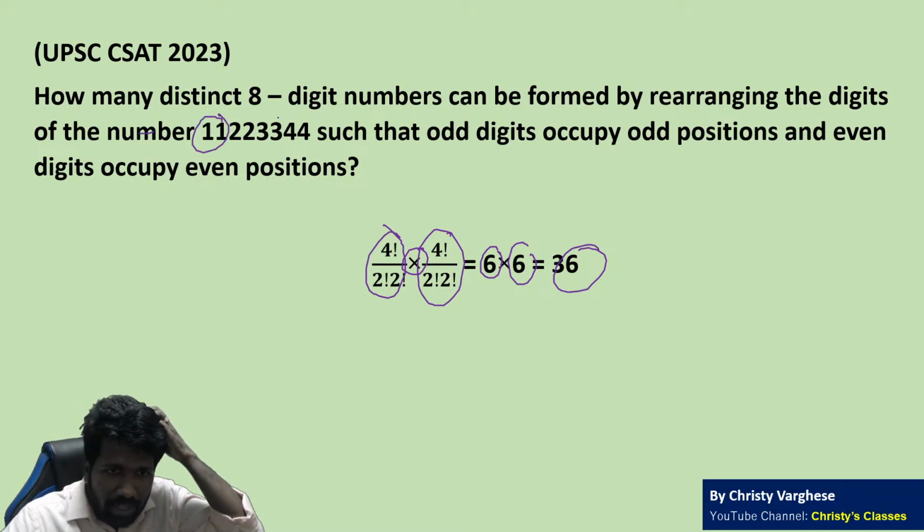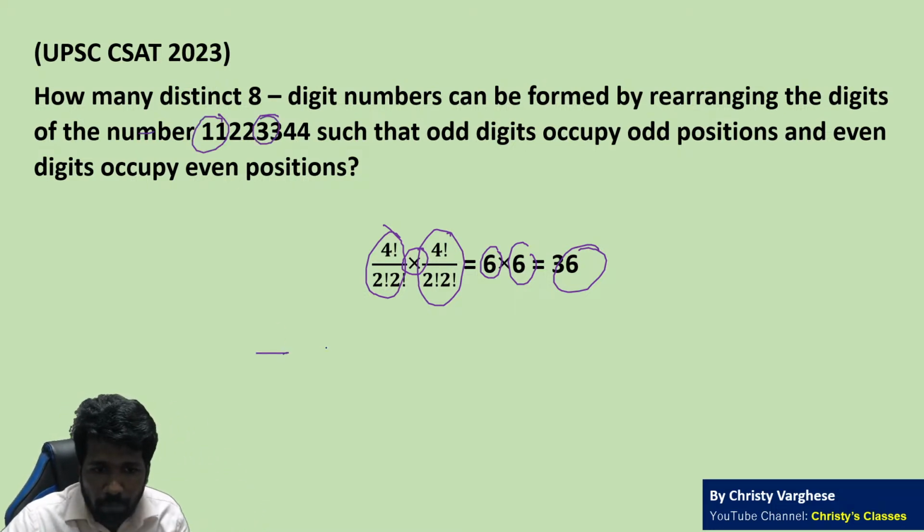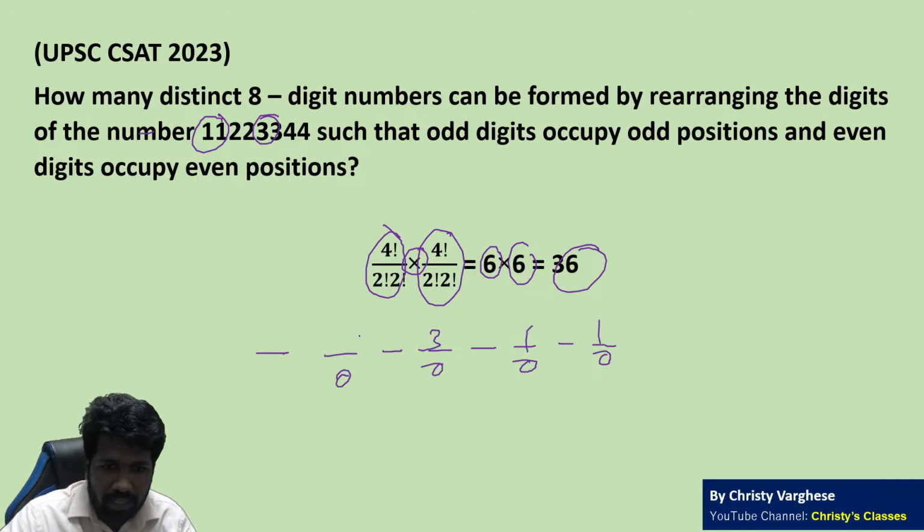This 1 and 1, 3 and 3 can only occupy odd positions. If you identify the odd positions, they are these 4. So I can put 1 here, 3 here, 3 here. What other rearrangements are possible? 3, 1, 3, 1. 3, 1, 1, 3.